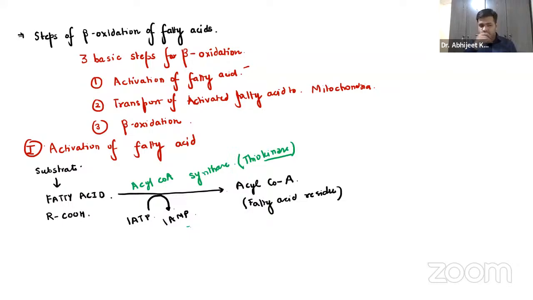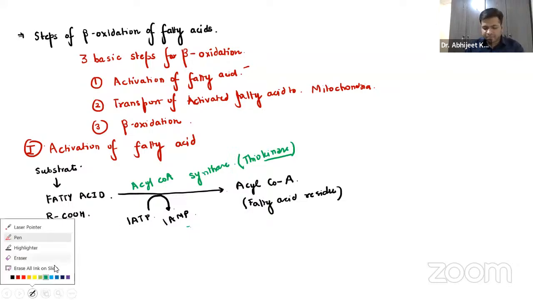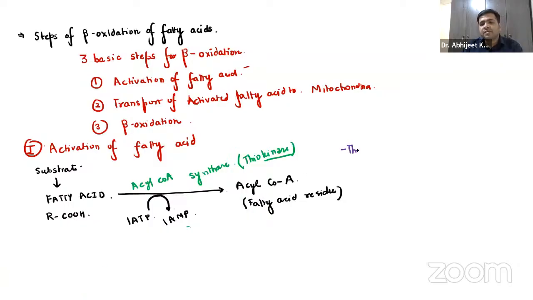Now, over here, you have to remember this step requires two high energy phosphates. Obviously, ATP is converting into AMP, triphosphate into monophosphate, so two high energy phosphates are lost.